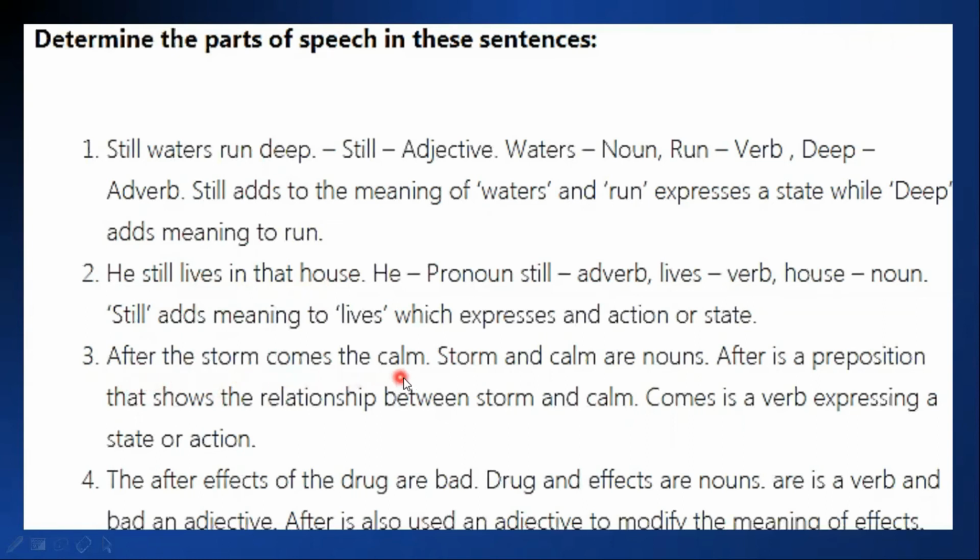After the storm comes the calm. Storm and calm are nouns. After is a preposition that shows the relationship between storm and calm, and comes is a verb expressing a state or action. The after effects of the drug are bad. Drug and effects are nouns. Are is a verb and bad is an adjective. After is also used as an adjective to modify the meaning of effects.